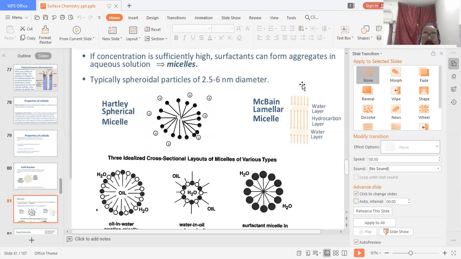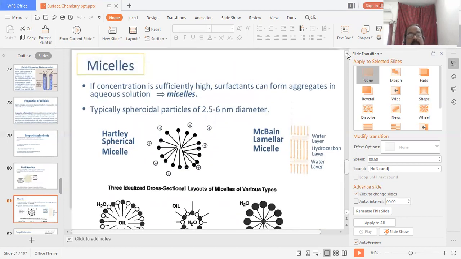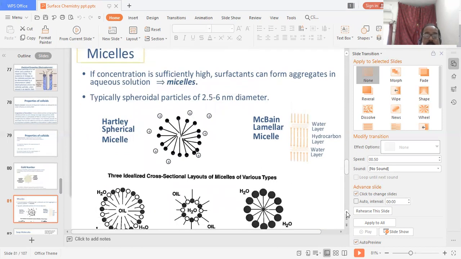In the next slide, micelle. If the concentration is sufficiently high, surfactants can form aggregates in the aqueous solution called micelles, typically spherical particles of 2.5 to 6 nm diameter. There are also McBain and lamellar micelles: a water layer, a hydrocarbon layer, and a water layer.